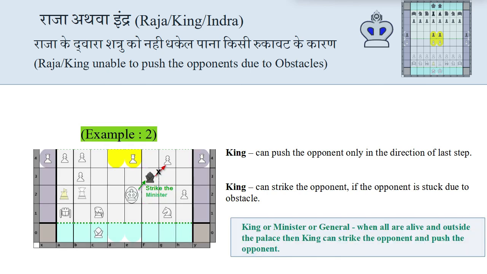In the second example, you can see the king is trying to push the opponent minister, but the opponent minister is obstructed by a pawn. In this scenario, king can easily strike the Arthashastri.